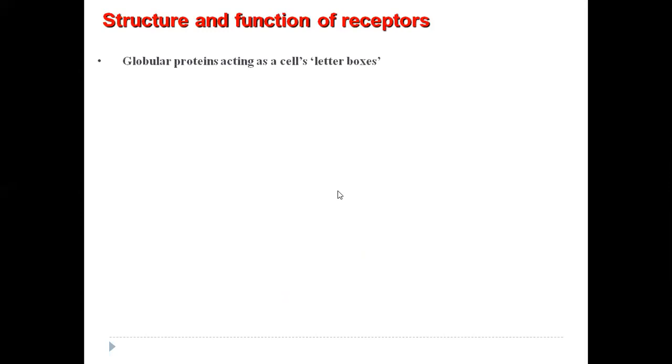Structure means, as I have just told you, these are globular proteins. They act as letter boxes, required for the communication processes inside the body, mostly located in the cell membranes. They receive messages from the chemical messengers coming from other cells, and they transmit the message into the cell, leading to cellular activity without undergoing any change within themselves.